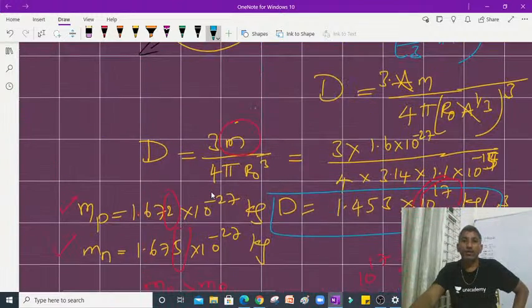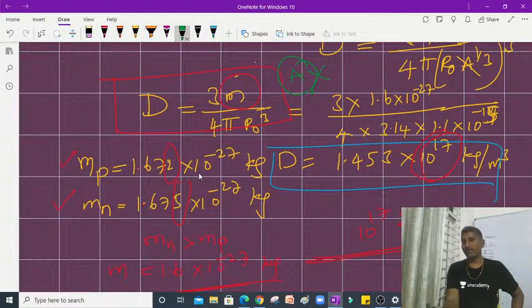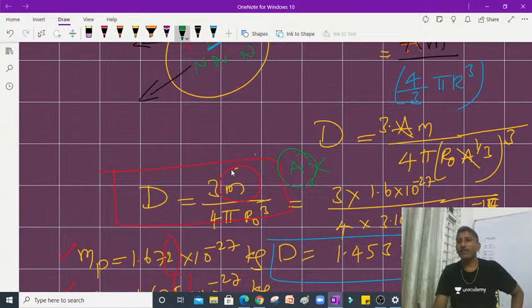And also one observation is, whenever we say that the equation for density is d equals 3m by 4 pi r naught cube, here there is no term A, mass number is not there. So that's why density does not depend on mass number. Here you can see clearly what happened here. The A term gets cancelled.